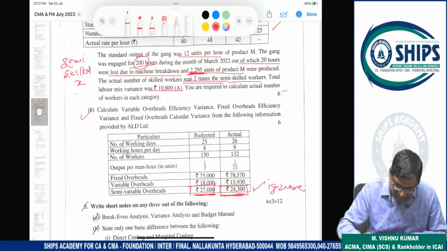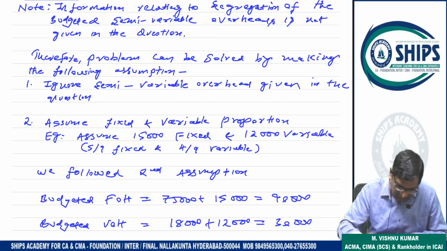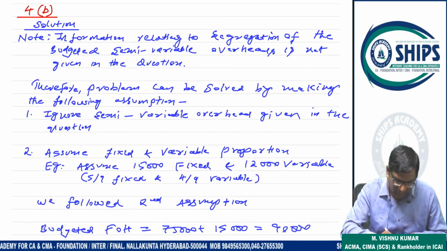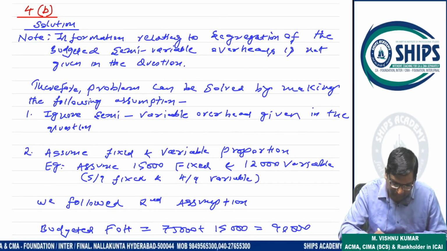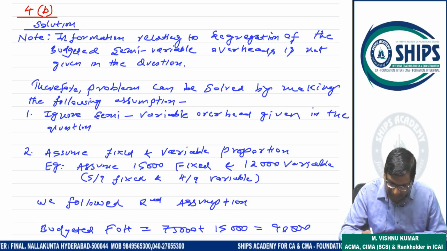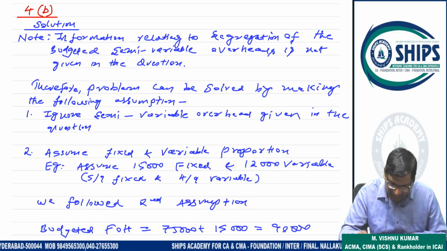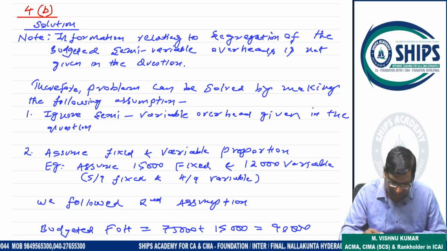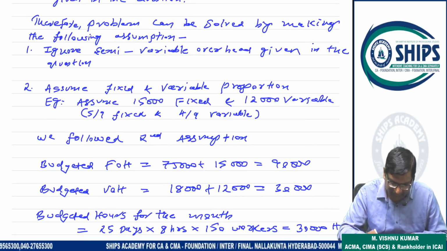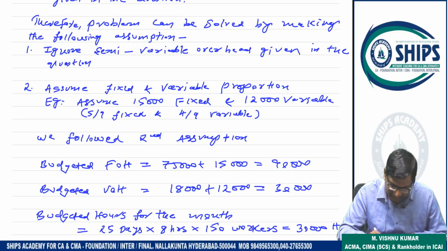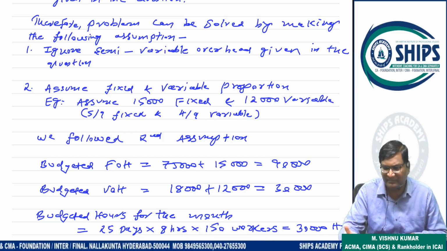Okay, we'll start now. See, solution. Information relating to segregation of budgeted semi-variable overhead is not given in the question. Therefore, the problem can be solved by making the following assumptions. First assumption: ignore the semi-variable overhead given in the question and solve the problem. Second assumption: assume a fixed and variable proportion. Here I assumed 5/9 of semi-variable overhead is fixed and 4/9 of semi-variable overhead is variable. This is my own assumption.